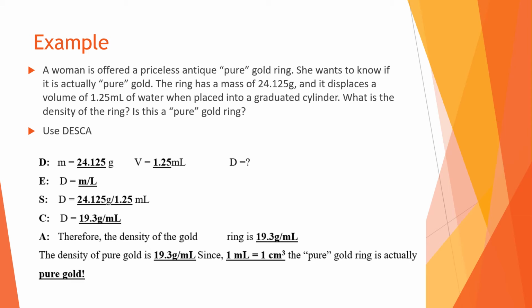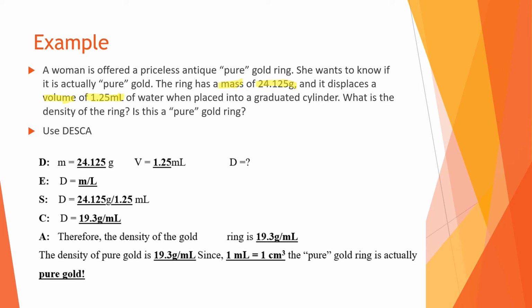So it says here, a woman is offered a priceless antique pure gold ring. She wants to know if it is actually pure gold. The ring has a mass of 24.125 grams, so I'm going to highlight that, mass, and it displaces a volume of 1.25 milliliters of water when placed into a graduated cylinder.